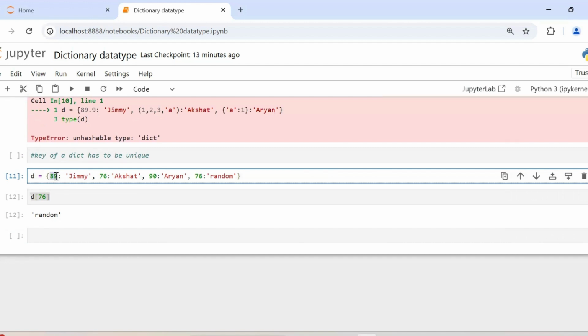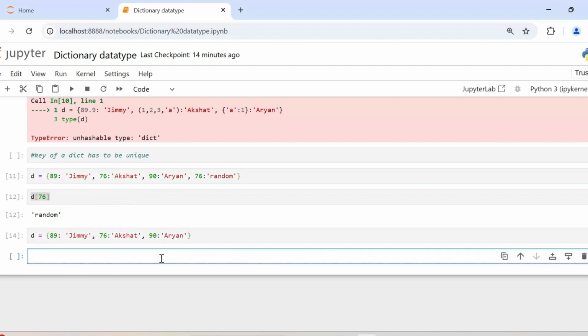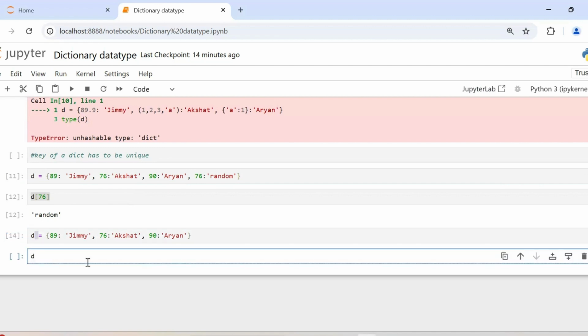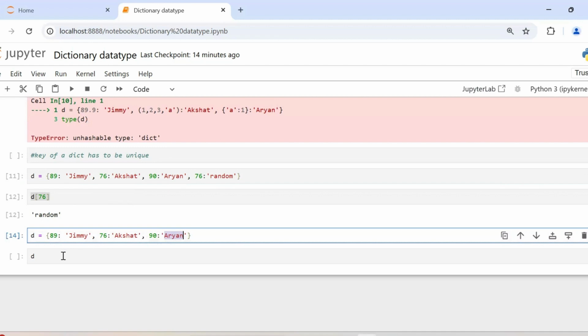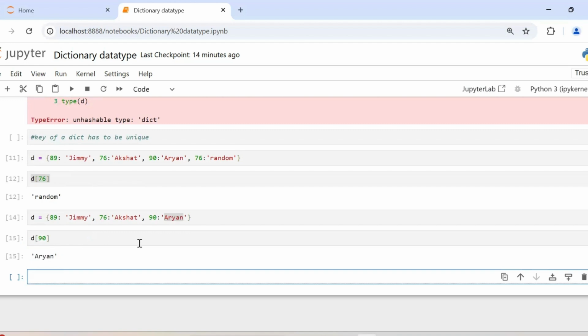In a list, the elements are accessed by their position via indexing. In dictionaries, we use keys to access the item. So let's just create a dictionary where we don't have duplicate keys. Yeah, so this is the dictionary. I've reassigned it and given it this value here. And let's say I want to access Aryan here. So what is the key corresponding to the value Aryan? 90. So that is how we access the items of a dictionary.